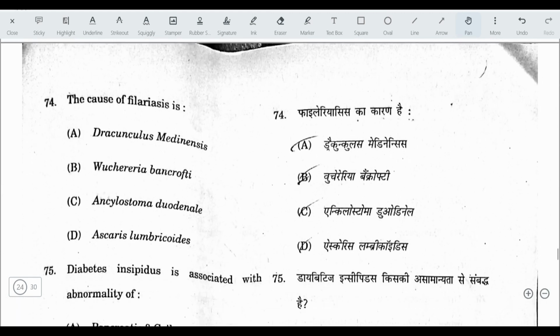Next question, the cause of filariasis is, the answer here is Wuchereria bancrofti. Vector क्या है? Mosquito. It is transmitted by mosquitoes. And Wuchereria bancrofti is a nematode. And filariasis, it is also known as elephantiasis, as it obstructs the lymph vessels of limbs.